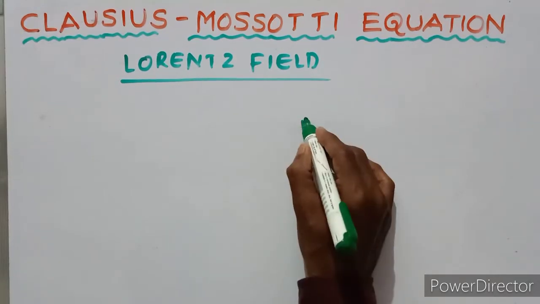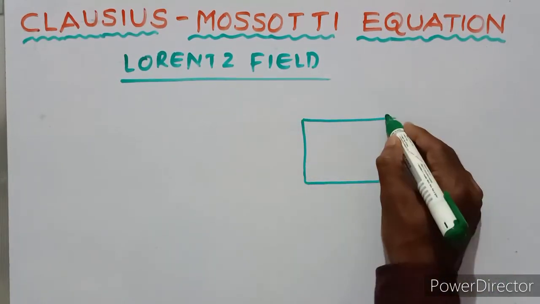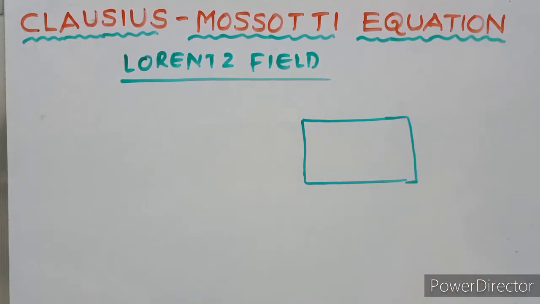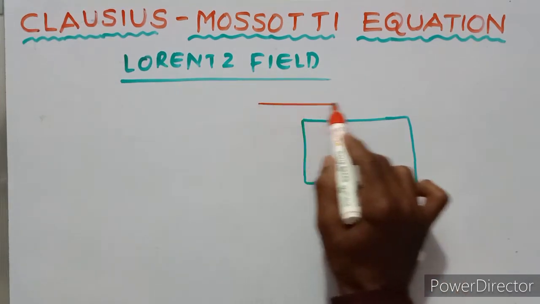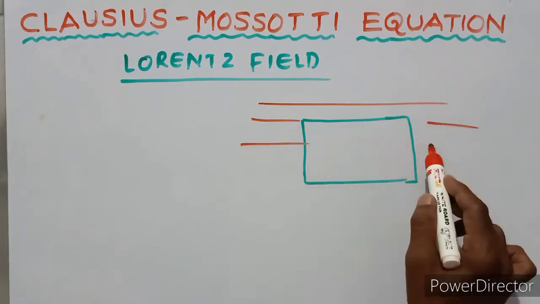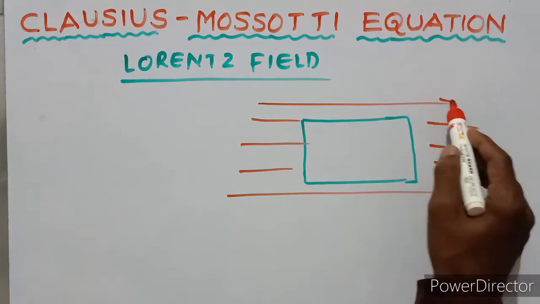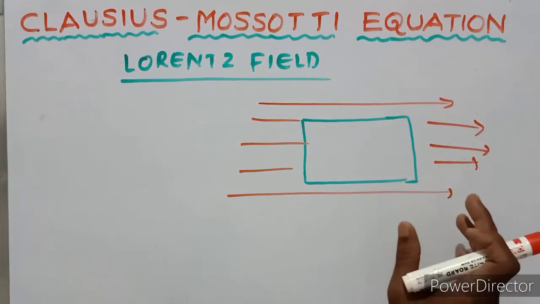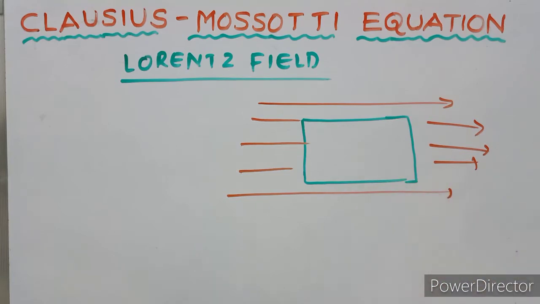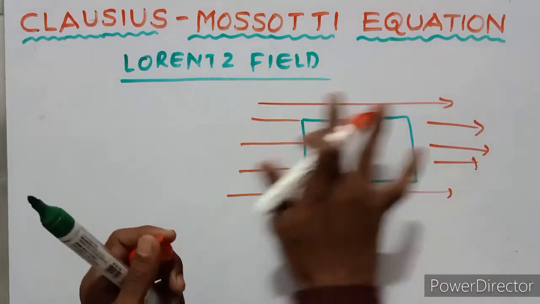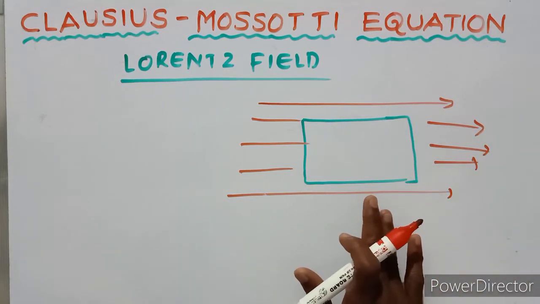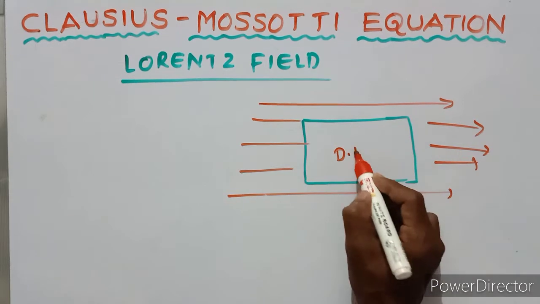For example, this is the dielectric medium or dielectric substance. This dielectric substance is placed in an electric field. So the electric field which acts at the location of a given atom is subject to an external field. This is the external field. So the external field is applied on the dielectric material.